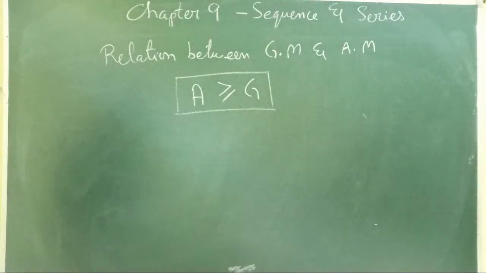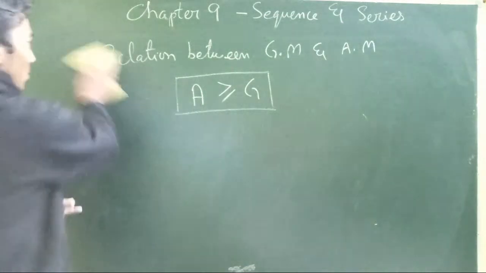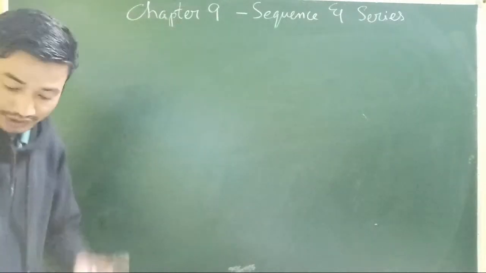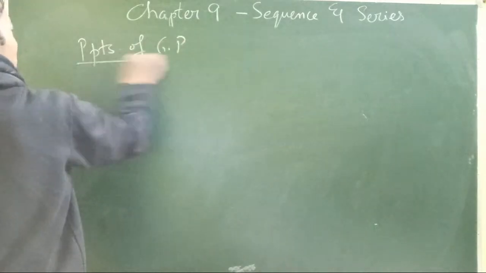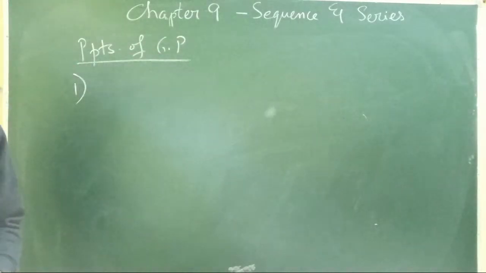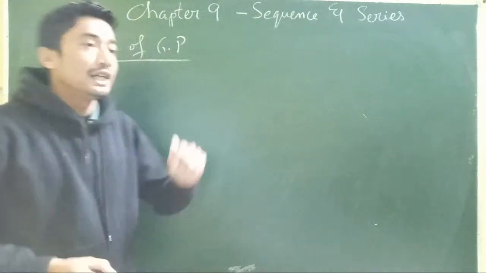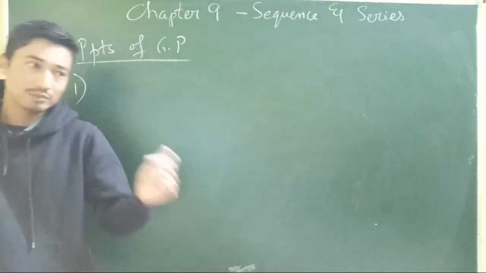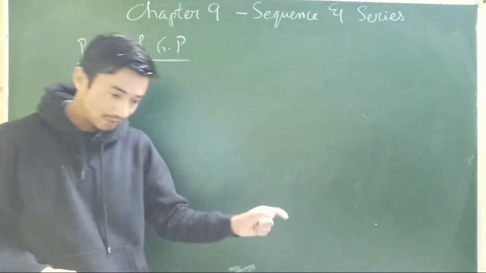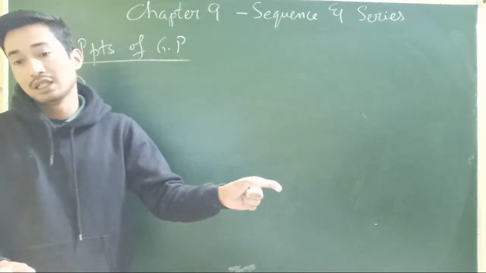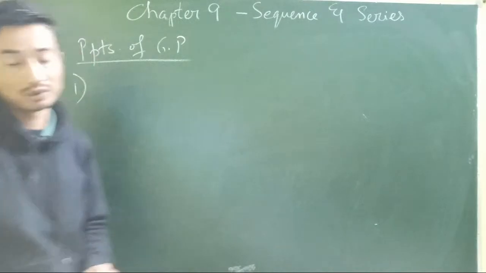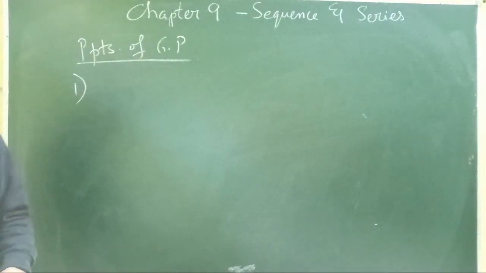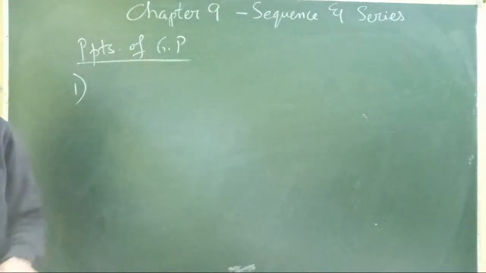Alright? Okay, so that being done, let's go to some properties of geometric progression very quickly. We have three properties. There are some more, but let's name three. Just like in arithmetic progression, if you remember, if a constant term is added or subtracted to each term of an arithmetic progression, then the resulting numbers also form an arithmetic progression. We learned that. The same thing happens in geometric progression also, but this time not adding, this time multiplying.